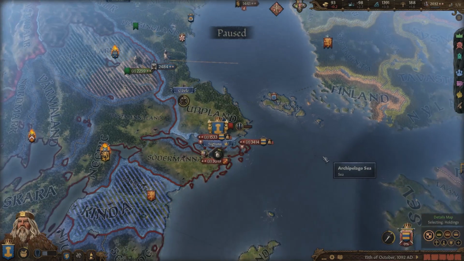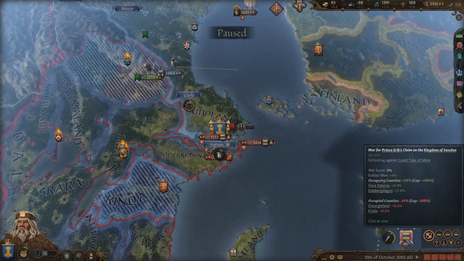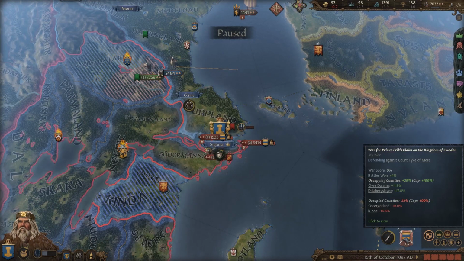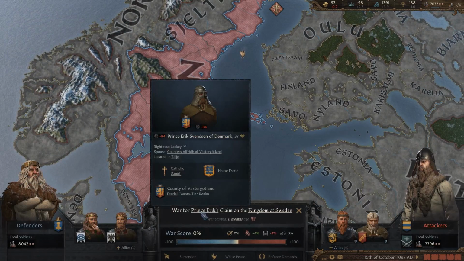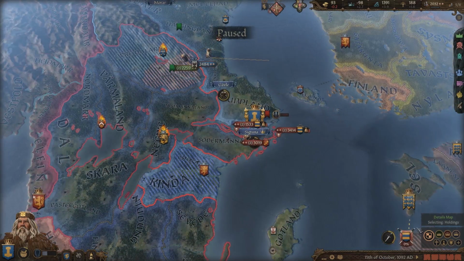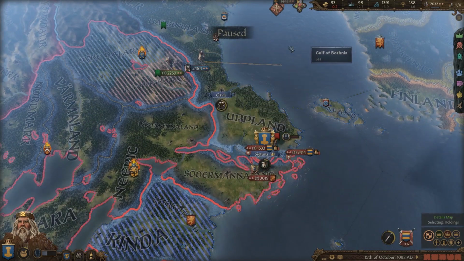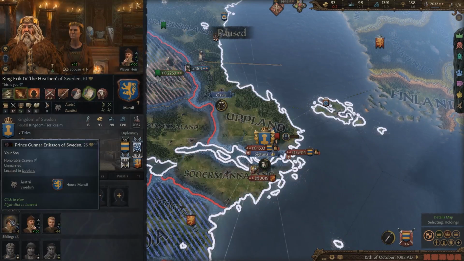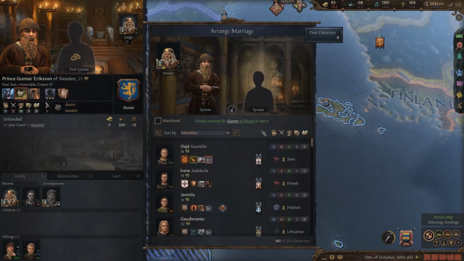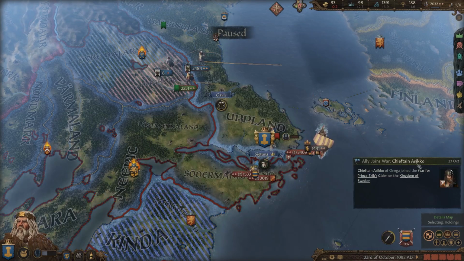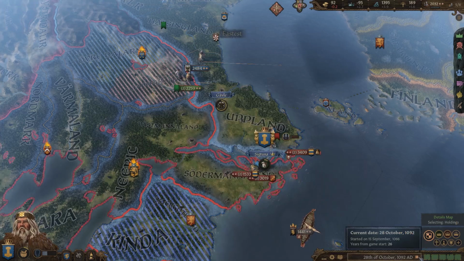So this game got pretty crazy pretty quick. I'm currently fighting in a claimant war where they want this guy Prince Erik to be on the throne for the kingdom of Sweden. I wasn't able to stop it from happening, but I was able to call in my allies, and I actually made a couple more allies. Hopefully with these added allies, we might have a chance to defend here.